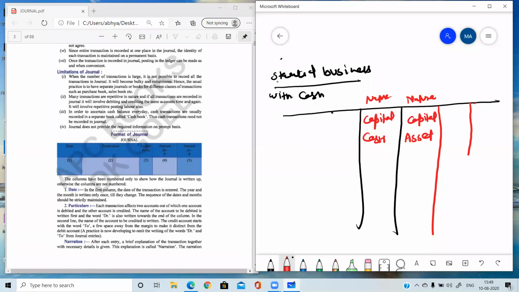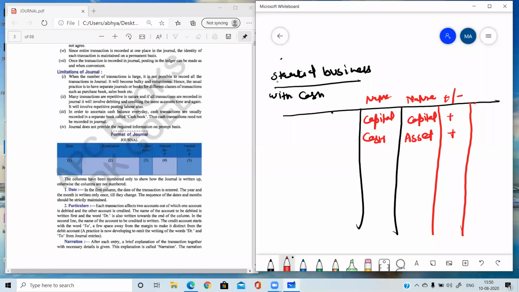Now you need to find out which account is increasing, which is decreasing. Plus for increasing and minus for decreasing. Capital is increasing and cash is also increasing. Very good. Both are increasing.